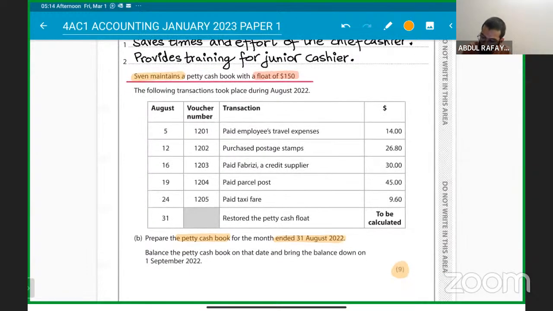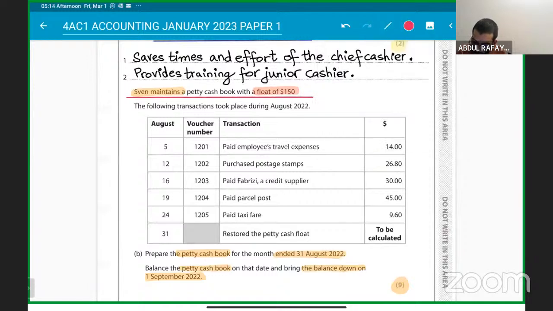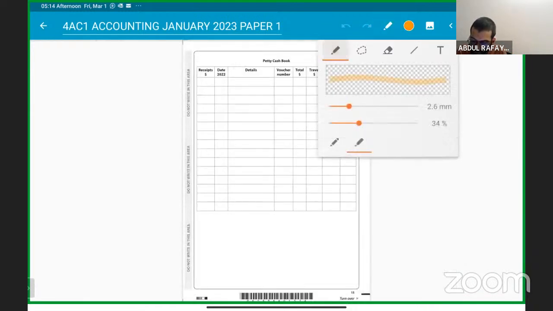We have a couple of transactions where, for 9 marks, we have to balance the petty cash book and bring down the balance as well on 1st September 2022, and we have to do it for 1 month. Understood? Got that clear? Any problem? Any question? No. Okay, so here we go.